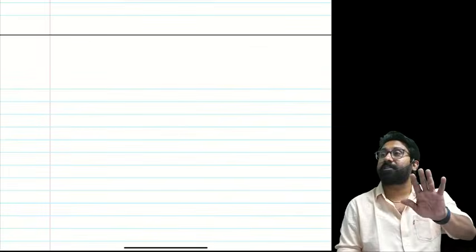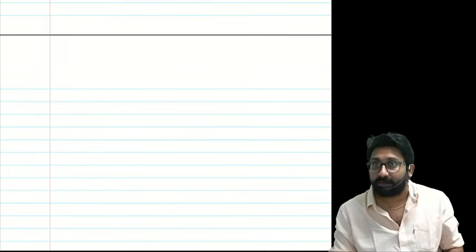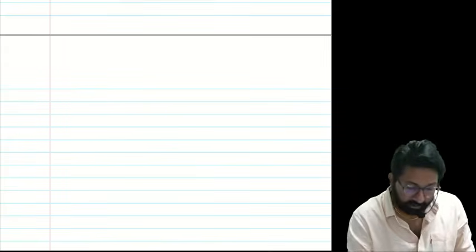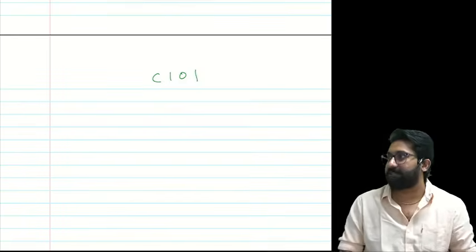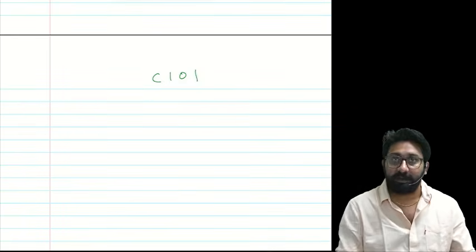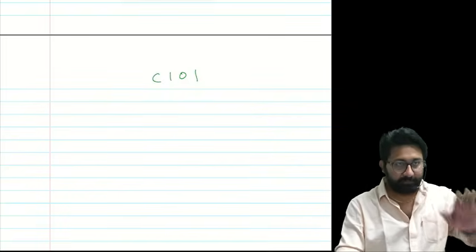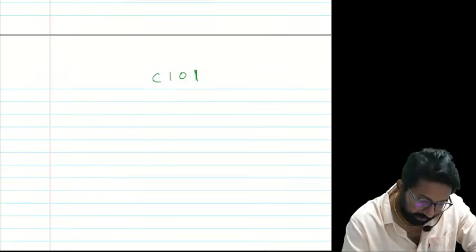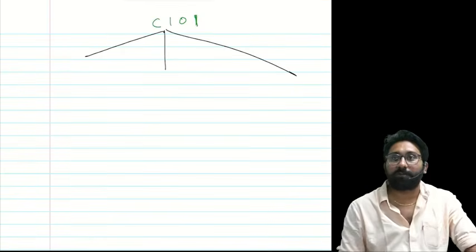What is the type of company covered in this chapter? Wrong answer. Company incorporated outside India. Listen, this is the confusion of this chapter. The name of the chapter is not foreign company. The name of the chapter is company incorporated outside India. There are three types of companies incorporated outside India.